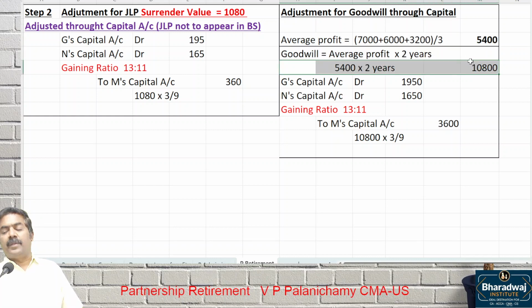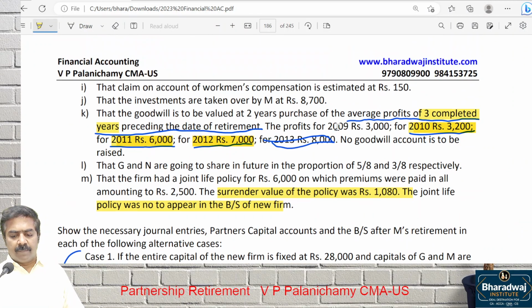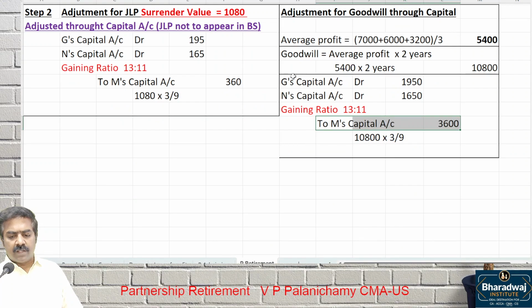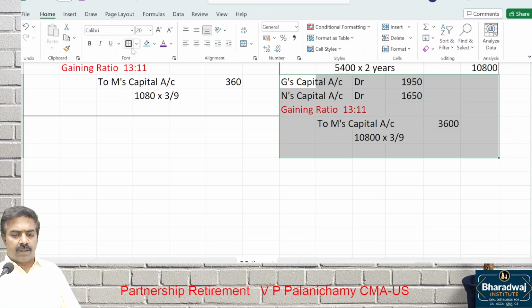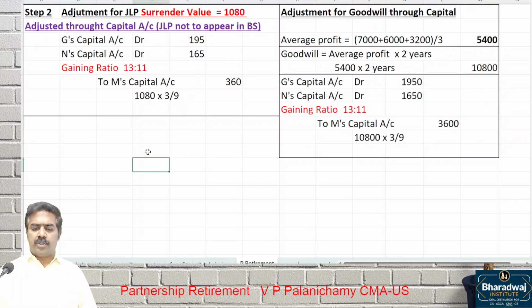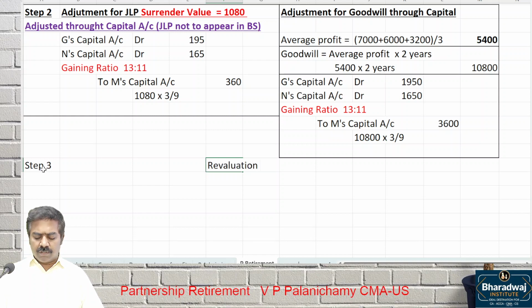Goodwill is valued at how many years purchase? 2 years. So wait. Is goodwill raised? No. Look at the question. What has been given? No goodwill account has to be raised. So continuing partners to retiring partner in which ratio? Gaining ratio. Continuing partners to retiring partner in gaining ratio. Take up this. Then the next step we can work out. Step 3, which account? Revaluation account, based on adjustments A to J.